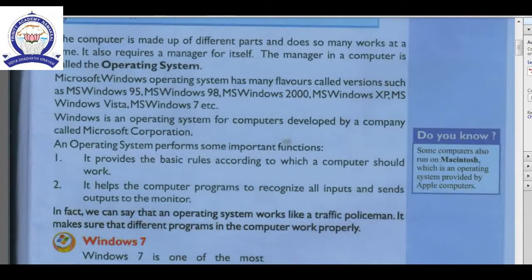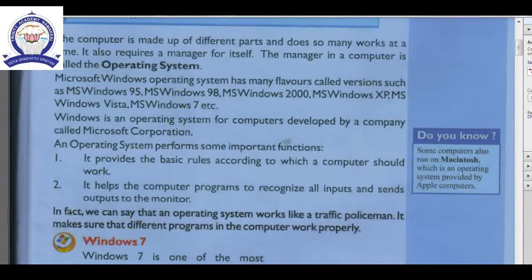See children, the operating system performs some important functions. What functions? It provides the basic rules according to which a computer should work. Basic rules, how the computer should work. These basic rules are the functions of the operating system. It helps the computer programs to recognize all inputs and sends output to the monitor.